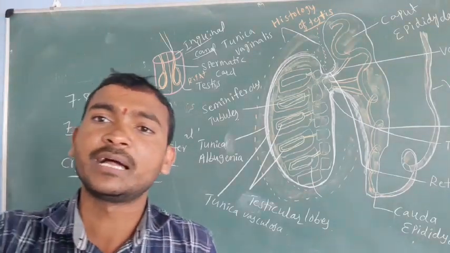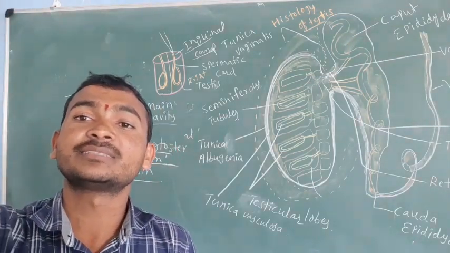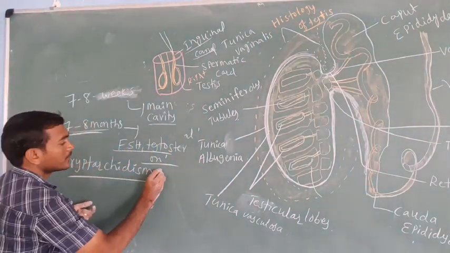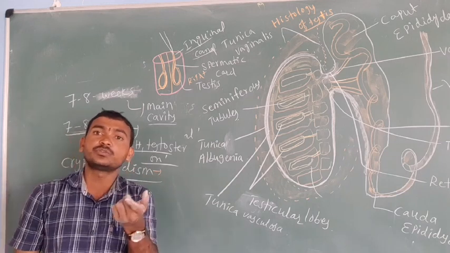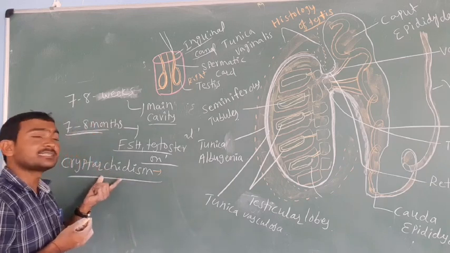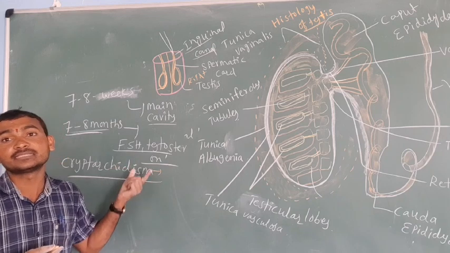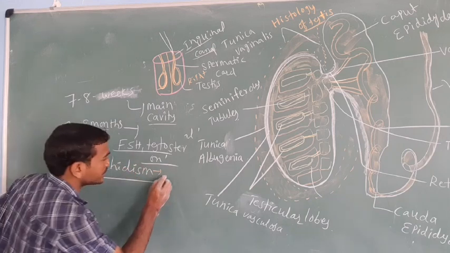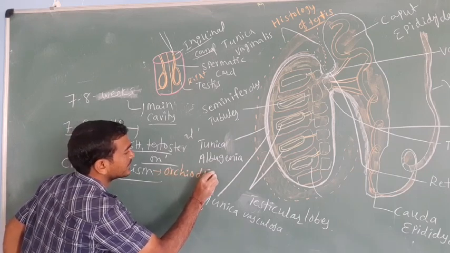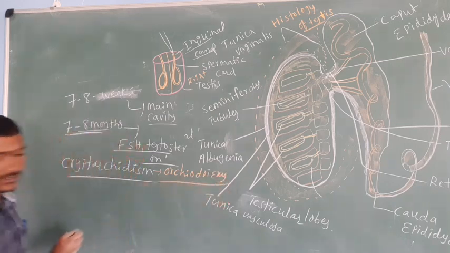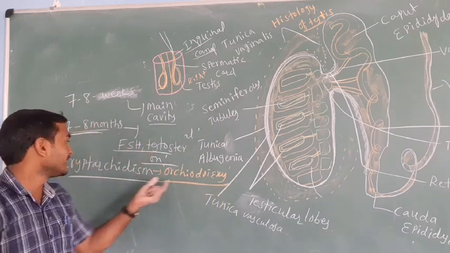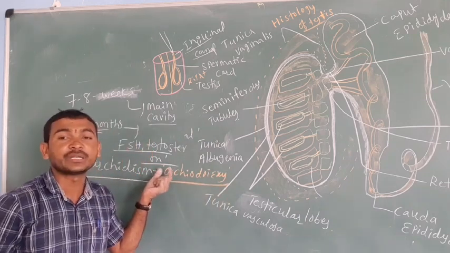If someone has cryptorchism, we have to do surgery. What is that surgery? Orchidopexy. The surgery for cryptorchism is called orchidopexy. It is a very important point.